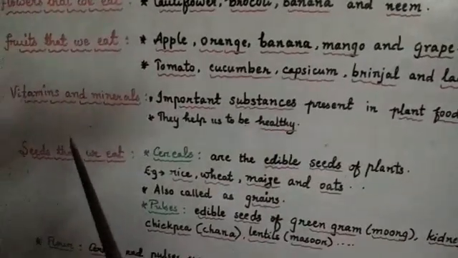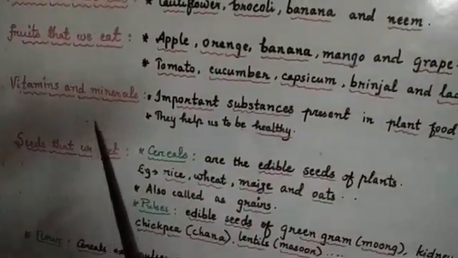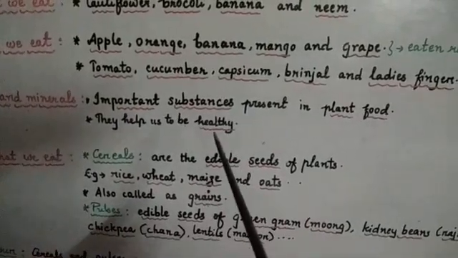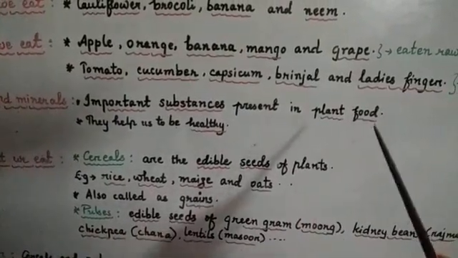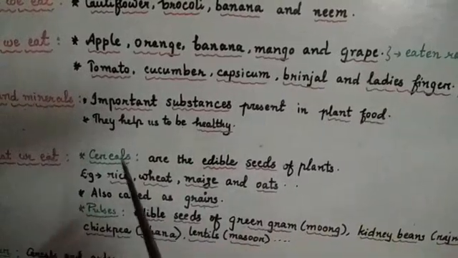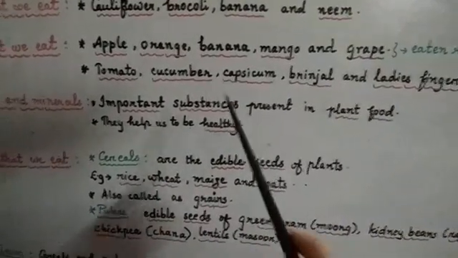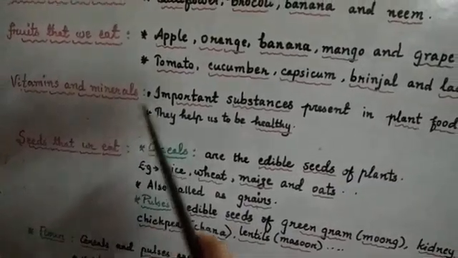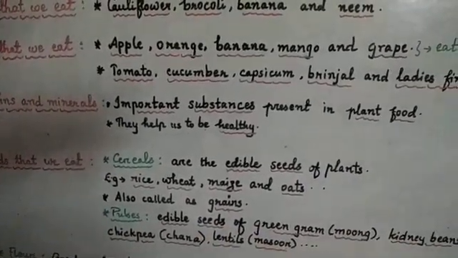Then we will see what vitamins and minerals are. There are some important substances that are present in plant food. They help us to be healthy, and these are called vitamins and minerals.